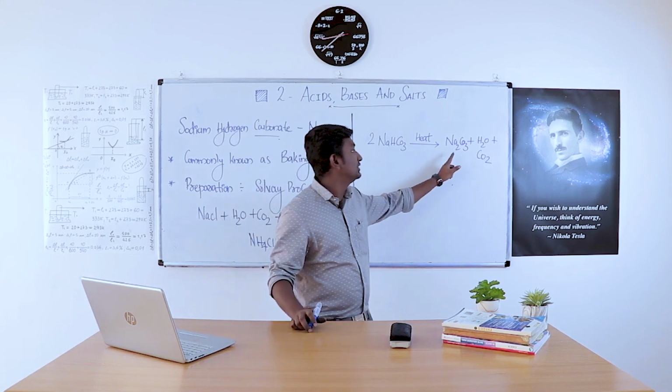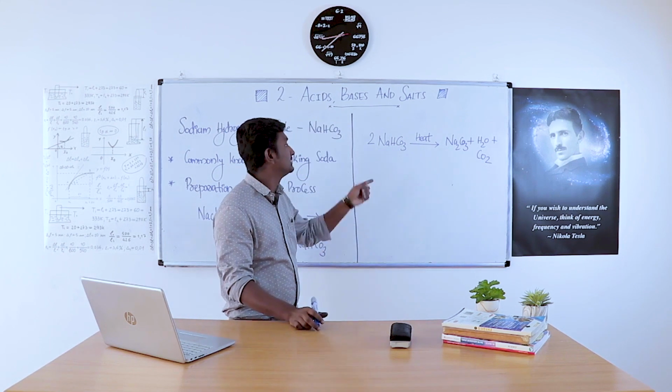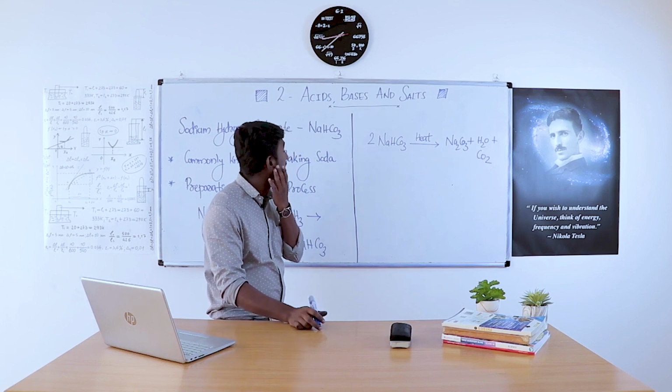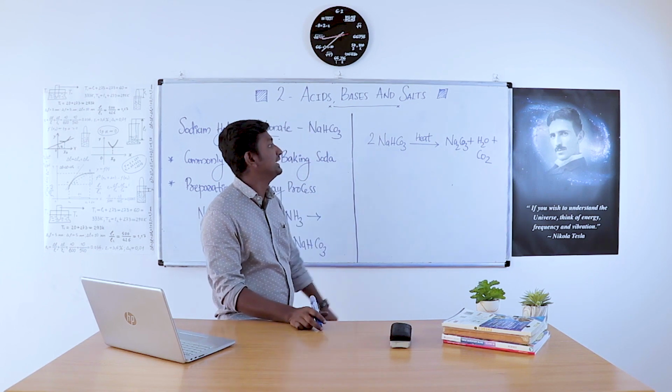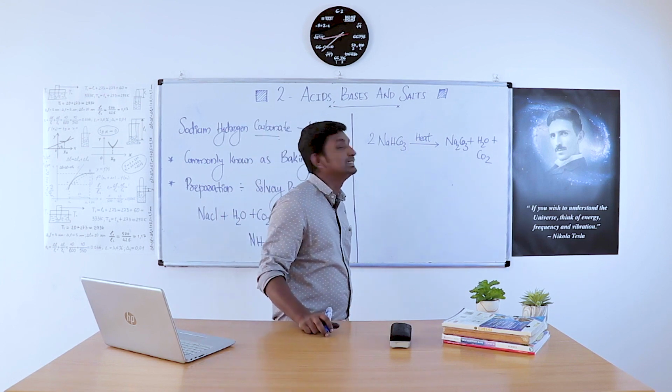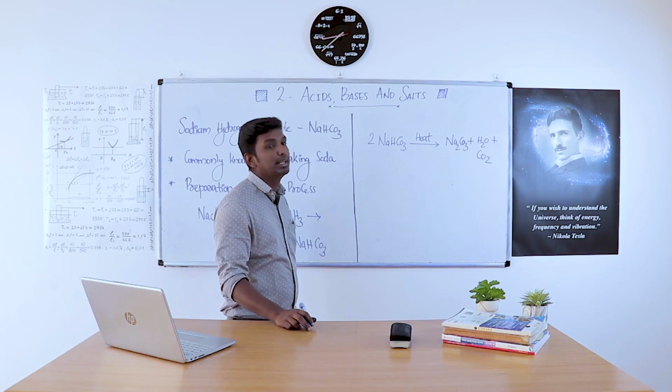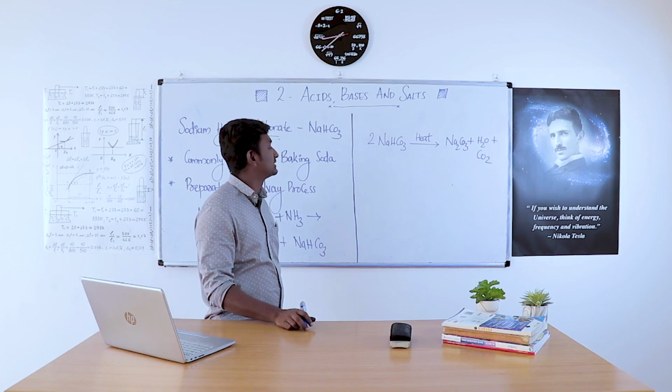That is Na2CO3, sodium carbonate. So during cooking, what happens to the baking soda? When heated, it becomes Na2CO3 plus H2O plus CO2. That is sodium carbonate plus water plus carbon dioxide.